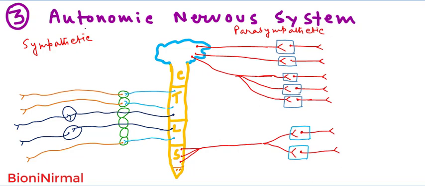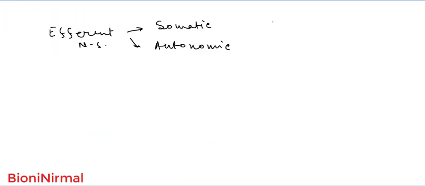Now the autonomic nervous system is a type of efferent nervous system, and the efferent nervous system carries the information from the central nervous system towards the effector, right? So the neurons which carry the information from the central nervous system towards the effector are known as the efferent nervous system, or these are also called the motor nervous system. And the efferent nervous system is of two types, the somatic and the autonomic nervous system.